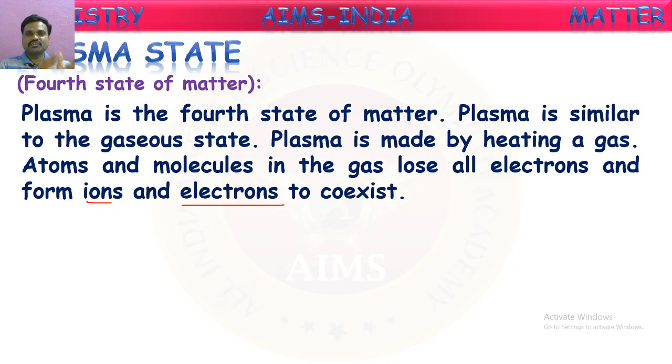So the coexistence of these ions and electrons together is called plasma state. This can be obtained from gases at very high temperatures.